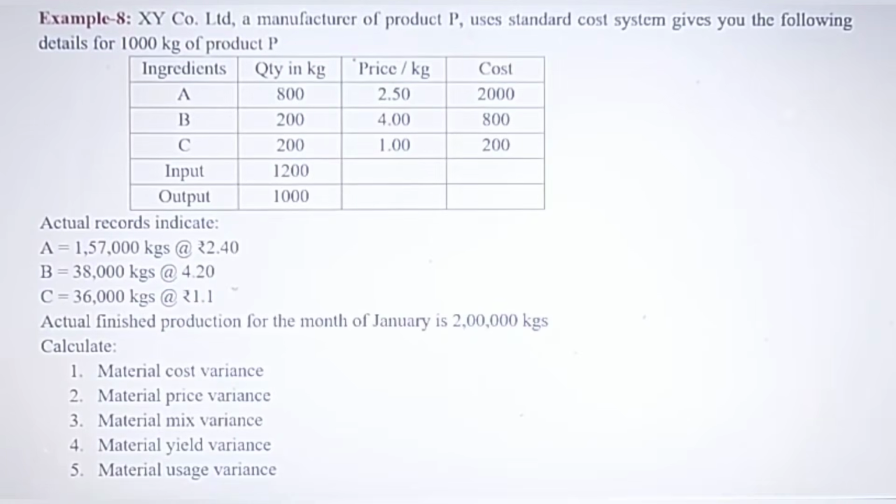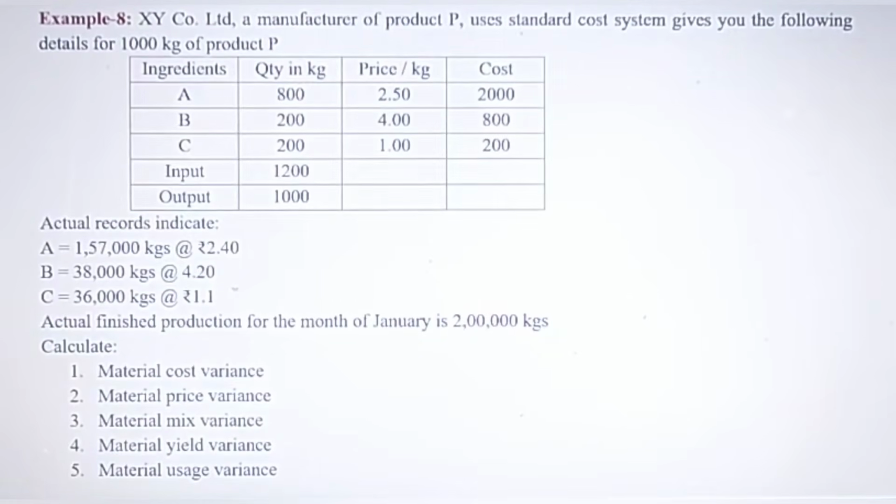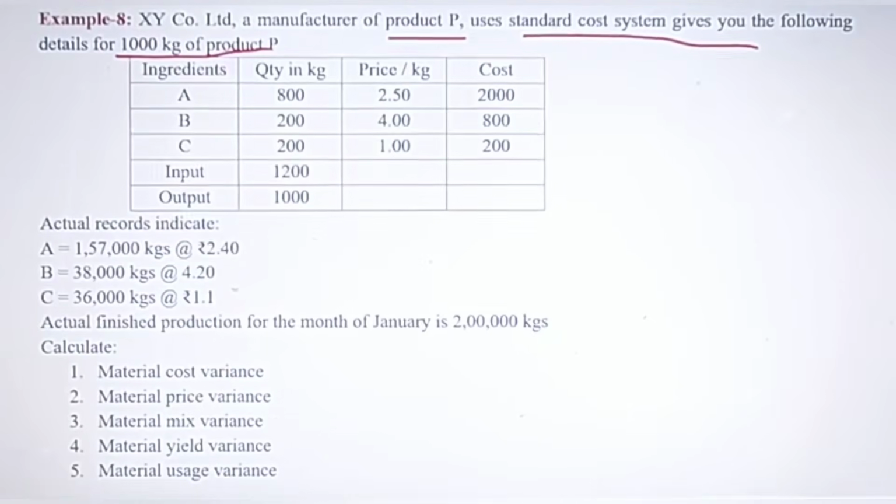Okay, let's move towards example 8, and now this is one question that came in the previous years' exams. A company manufactures product P and the standard cost system gives the following table for 1000 kg of product P. So here you know there are 3 ingredients A, B, C, and quantity is given, price is given, cost is given, and this is the standard, and this is the actual records of A, B, C.